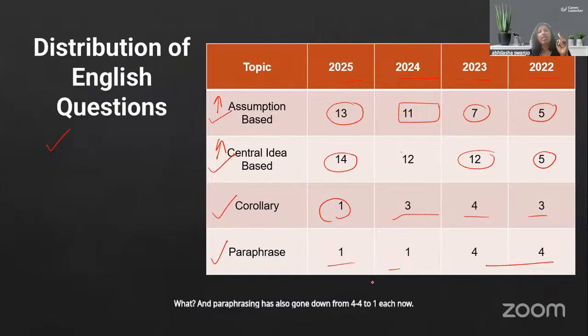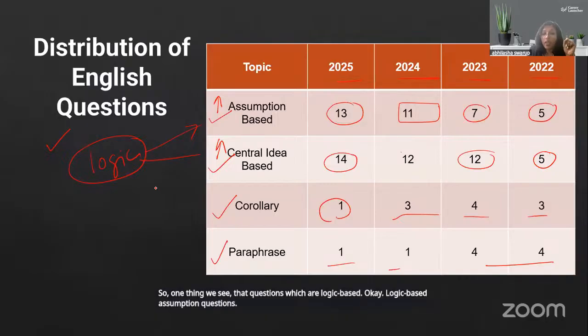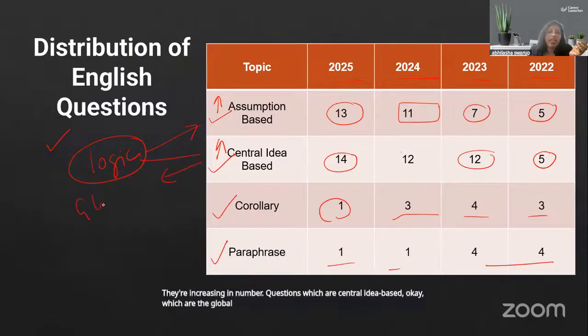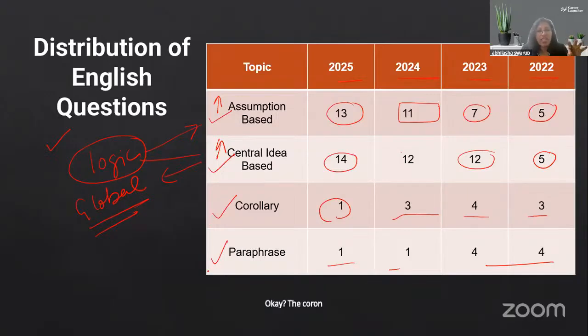So, one thing we see is that questions which are logic-based, logic-based assumption questions, they're increasing in number. Questions which are central idea-based, which are the global questions, they're also increasing in number. The corollary and the paraphrasing, just one sentence or the passage conclusion, those have definitely reduced.